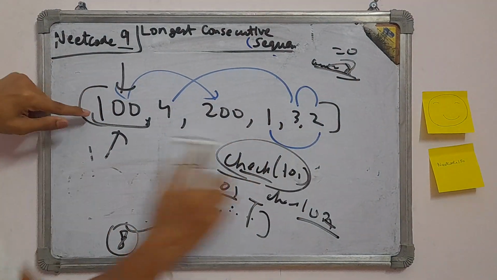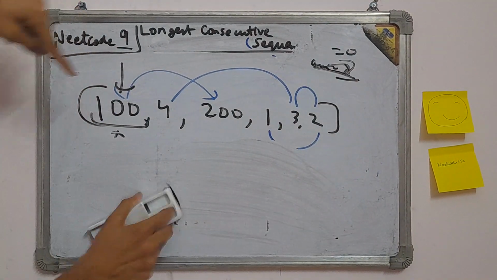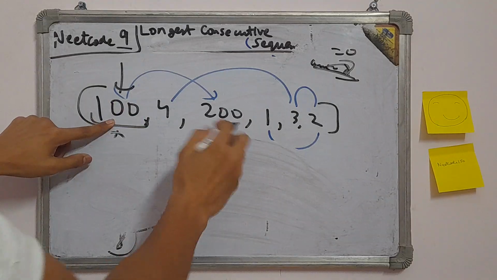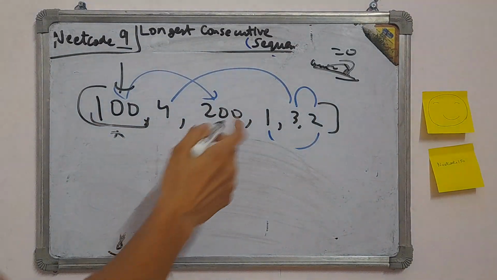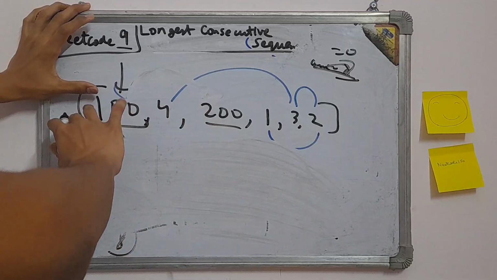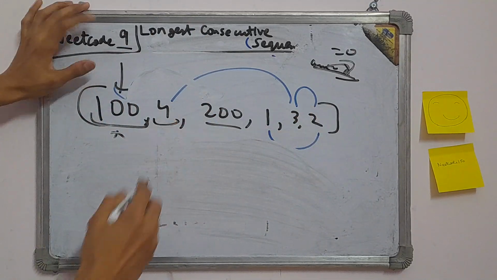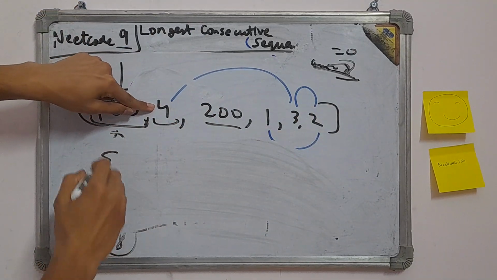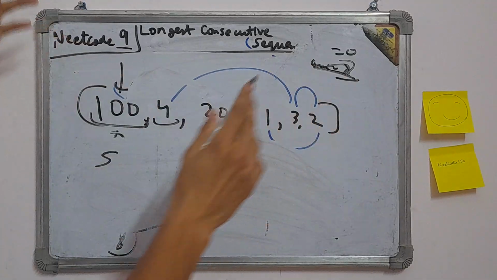Now we keep doing it. Let's say the first entry is done, 100 is done. We got 100, 200 and nothing else. Actually, this is also not valid because it is not consecutive. So we did not get anything. Now we go to 4. Similarly, for 4 we check if there is a 5. There is no 5, so we just stop there.